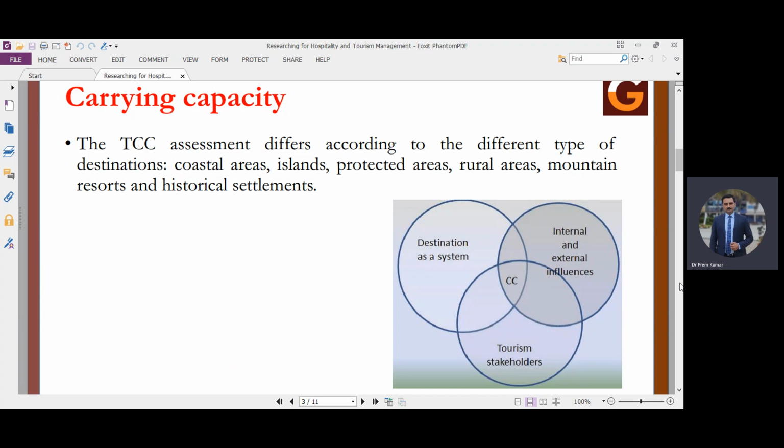So for each type of tourism destination, the carrying capacity will differ, because in protected areas, there are the least number of services available in a national park or national reserve park. So the carrying capacity will be very low. In rural areas, again, the carrying capacity may be high, but since there also the public services will be limited in comparison to urban areas, the number of tourists visiting rural areas may be less, though those who are able to accommodate in a rural setting will prefer to visit these rural areas. So likewise, for different types of destination, the tourism carrying capacity will differ.